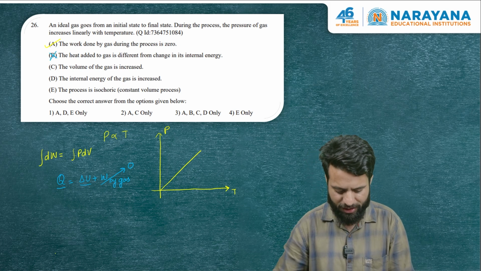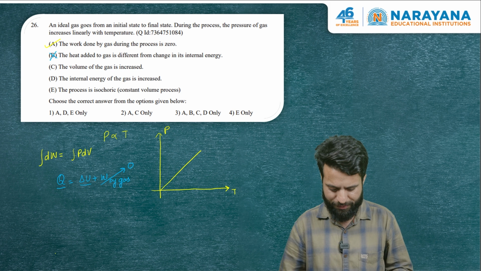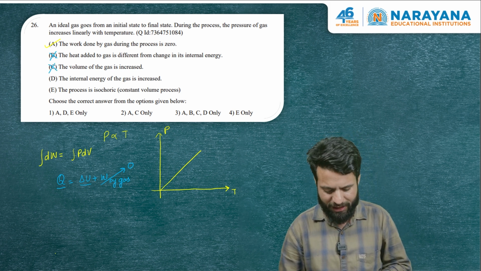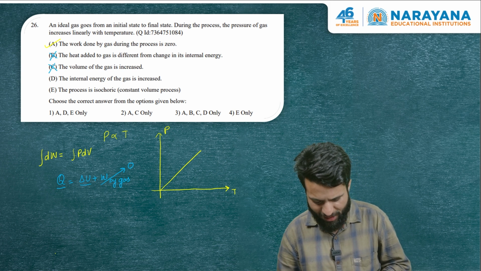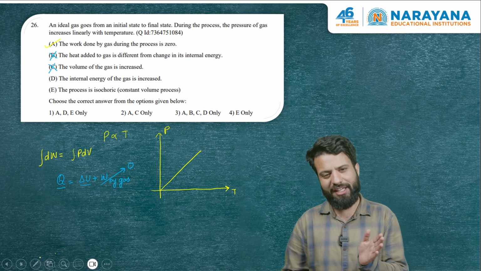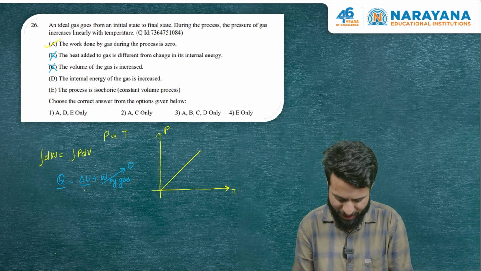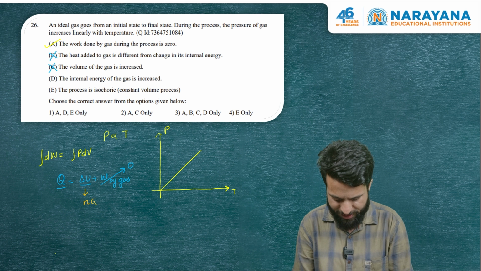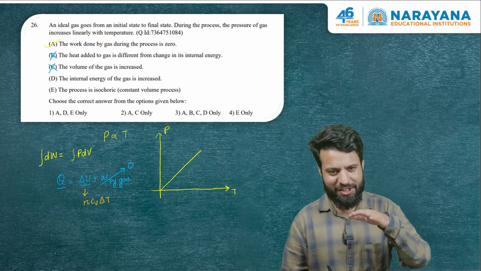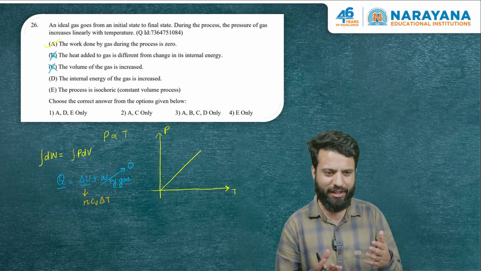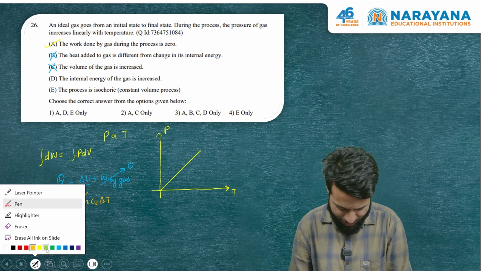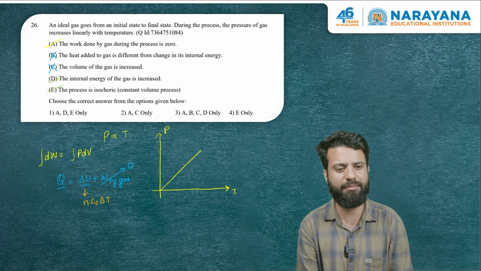Then let me read the third statement. The volume of the gas is increased. Well, as I said that the process is isochoric, so volume has to stay constant. Internal energy of the gas increases. Well, that's correct, because you can see from the graph itself that with increase in pressure, temperature increases. And if temperature increases, internal energy does increase. nCv delta T is positive, so internal energy increases. Had the pressure been reducing, temperature would have reduced, internal energy would have decreased. The process is isochoric. Well, that's true. So this statement is also correct, and this statement is also correct.